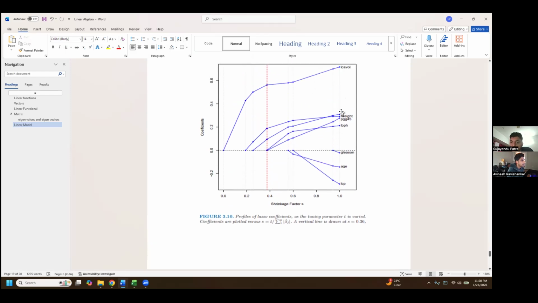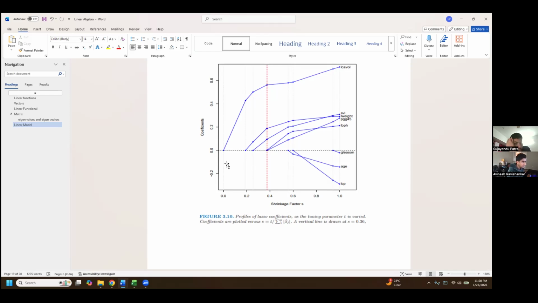Now, in ridge regression, this thing doesn't happen. In ridge regression, all of the coefficients go to 0 at slightly different rates, but all of them will be non-zero at every point. So ridge doesn't do variable selection in that sense, but Lasso does.